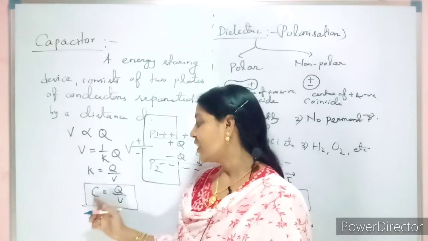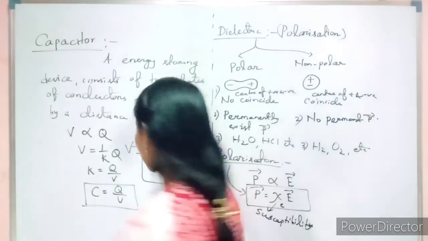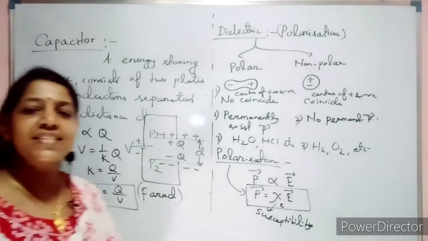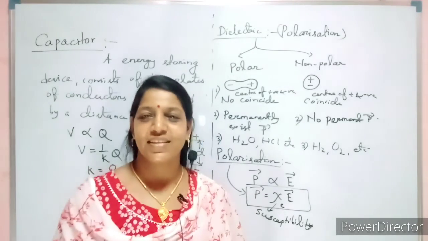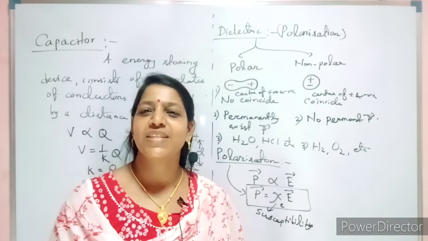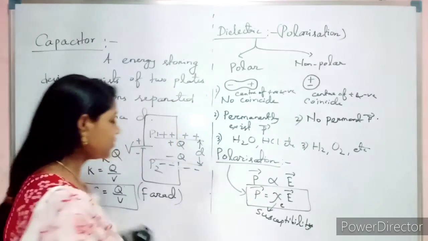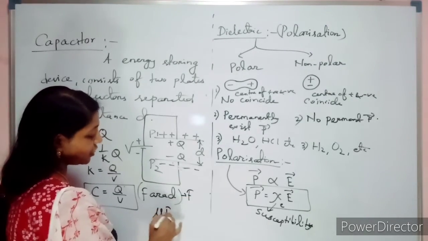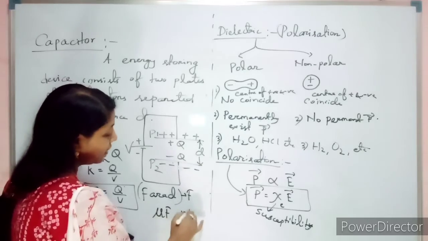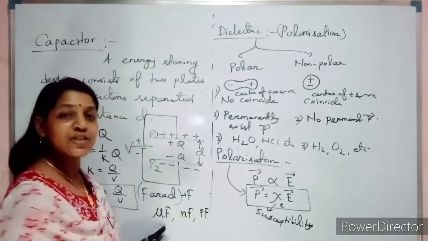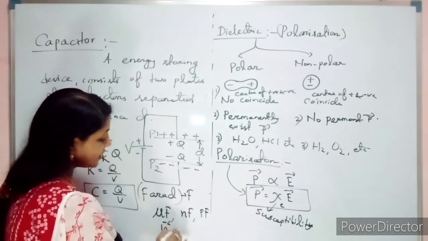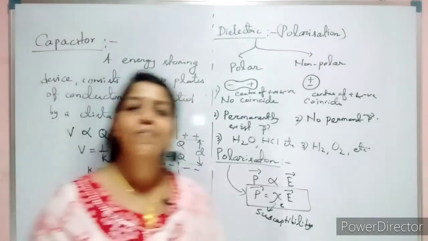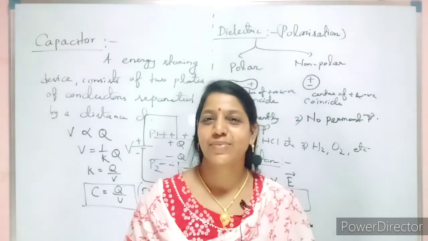Okay. Now, what is the unit of capacitance? The unit of capacitance is Farad, written as F. But actually it is a very, very large unit. So we go for smaller units that practically exist, called microfarad, nanofarad, picofarad. Micro is 10 to the power minus 6, nano is 10 to the power minus 9 and pico is 10 to the power minus 12 farad.